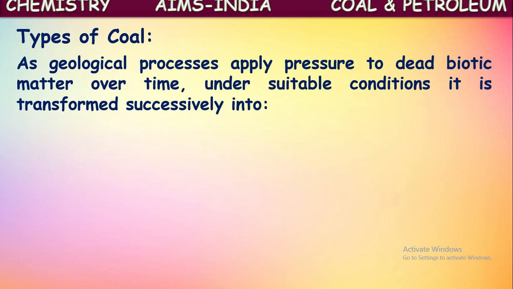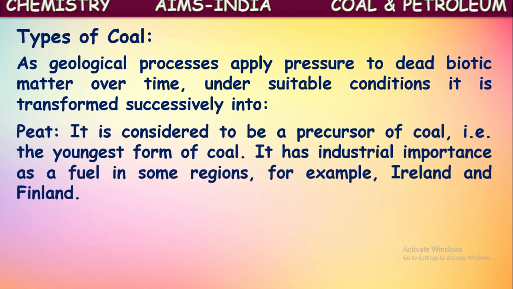So the total process is divided into different steps. As geological processes apply pressure to dead biotic matter over time under suitable conditions, it is transformed successively into different stages. Let us see those one by one. First stage is called peat. It is considered to be a precursor of coal, that is the youngest form of coal.